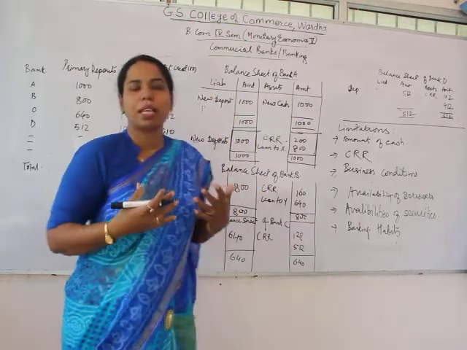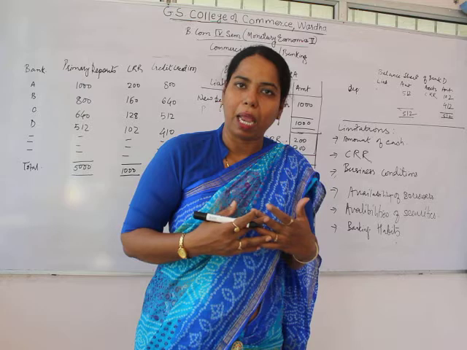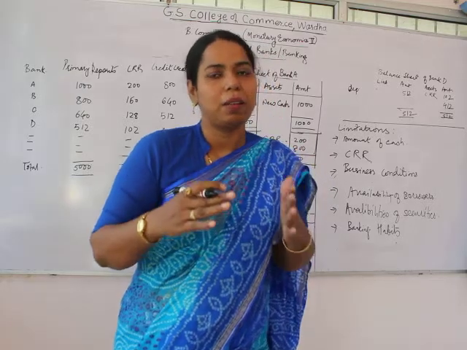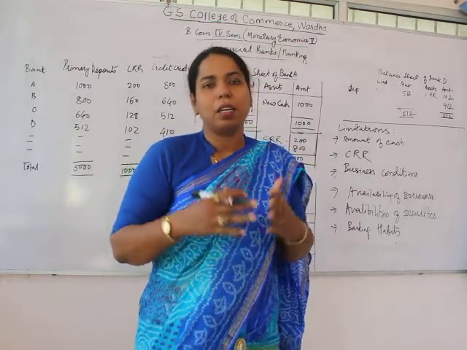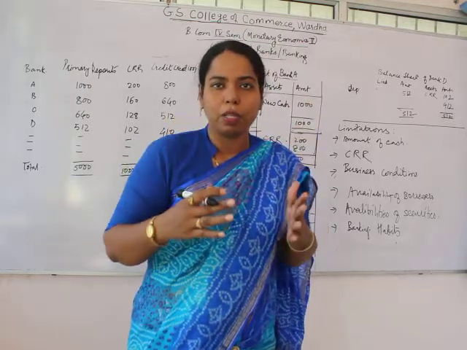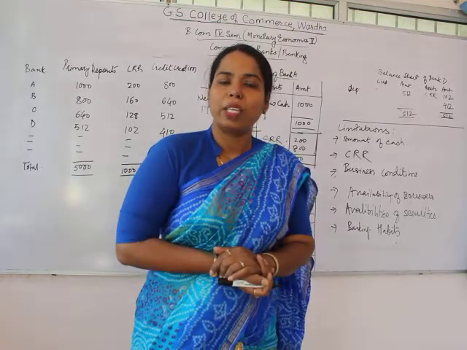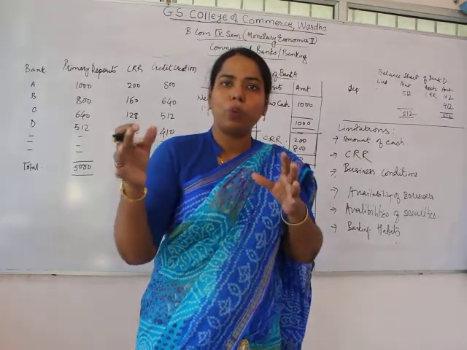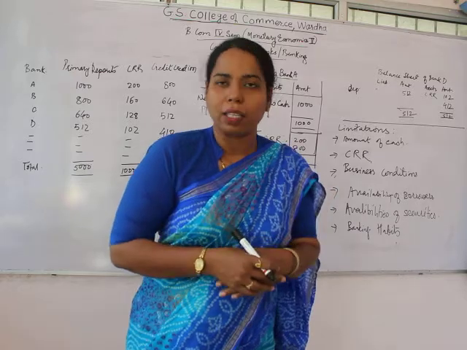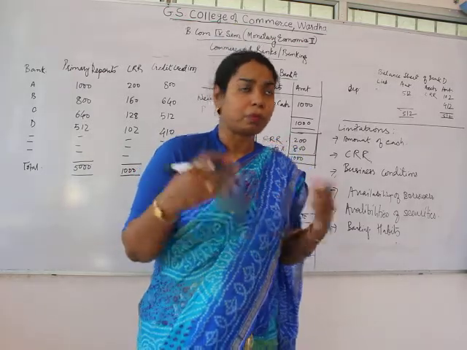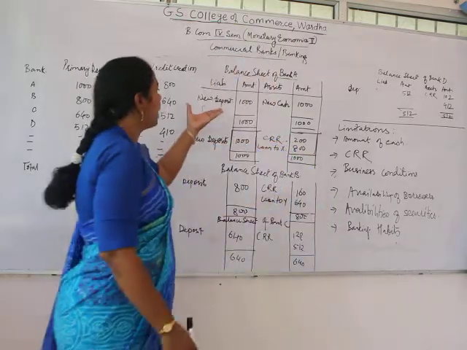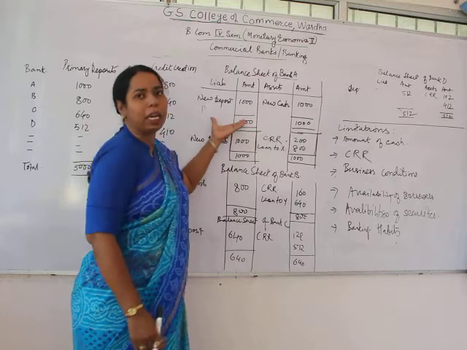The deposit is a liability for the bank. When the bank utilizes the deposit for giving a loan to XYZ, that loan will become an asset for the bank.